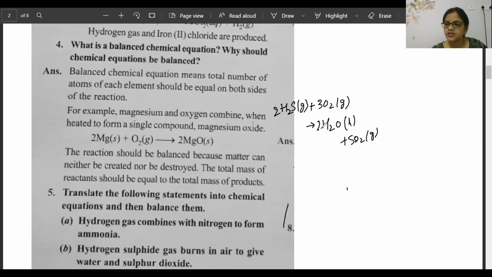Who has given that answer? I have to check. It is sulfur dioxide, beta. It is not 2S, it will be SO2. Kritika, balance it, beta. Here SO2 will be there. Bhumi is correct. Saranya, yeah. Pavitra, correct. So beta, I have written the correct equation also. Now Kritika, it is correct, beta.